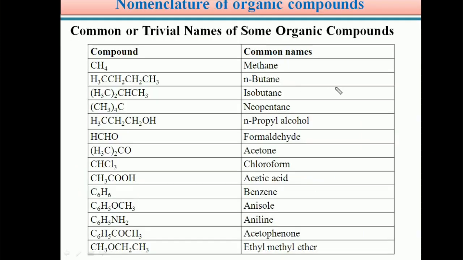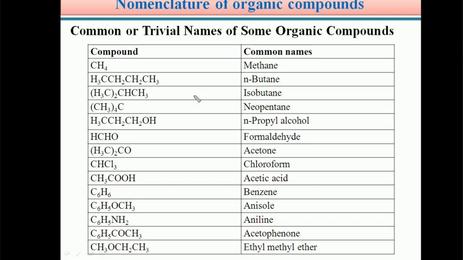Next very important topic in organic chemistry is nomenclature of organic compounds. Students, organic chemistry deals with millions of organic compounds. So in the millions of organic compounds, whenever we want to discuss a particular organic molecule, specifically or exactly, it is necessary to develop a systematic naming method.